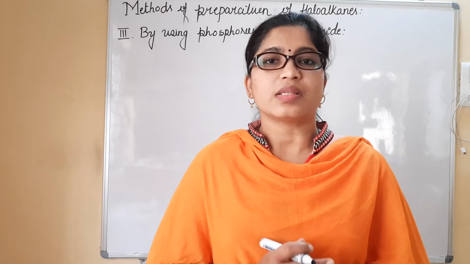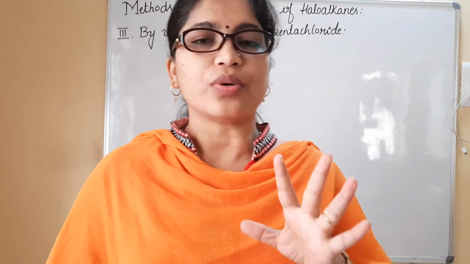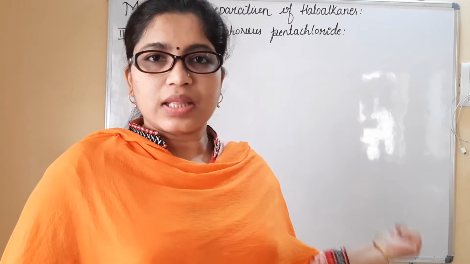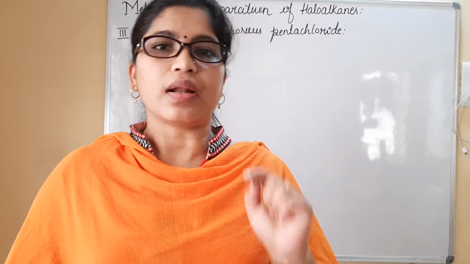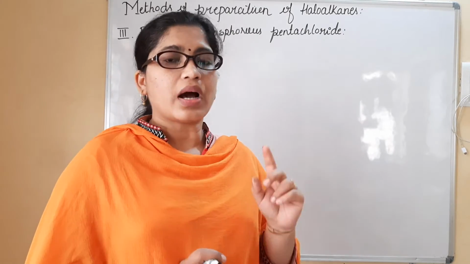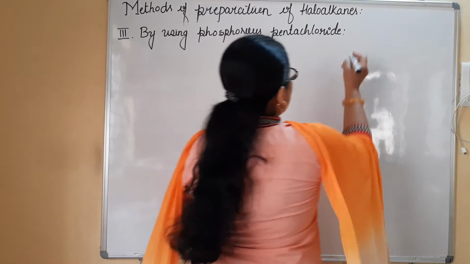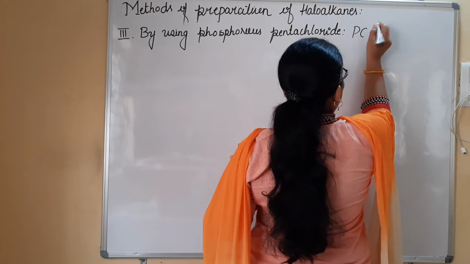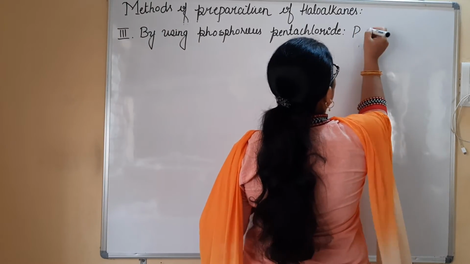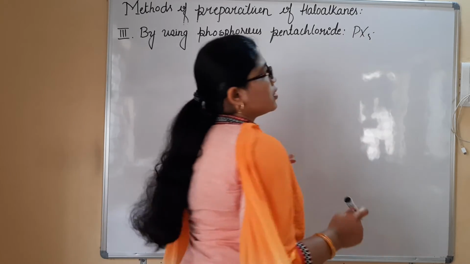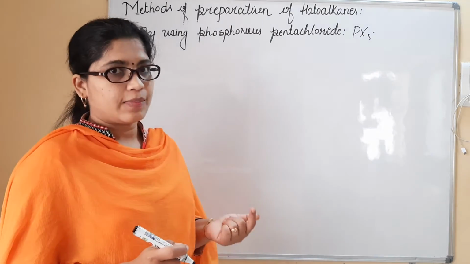Now we are preparing haloalkanes by using phosphorus pentachloride. Phosphorus pentachloride is going to be treated with alcohols to form the respective haloalkanes. But in this case, we are going to obtain only one haloalkane. There will be the presence of 5 halogen atoms. How can we write it? PCl5 is an example, or directly I could write PX5. This is phosphorus pentahalide.